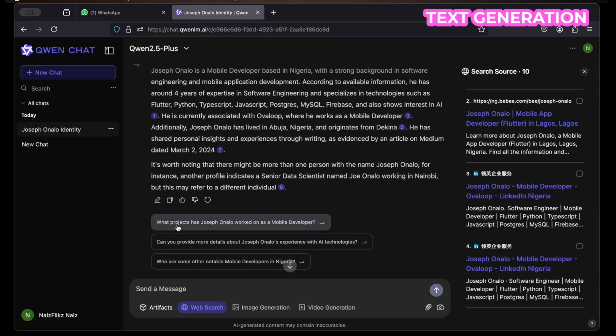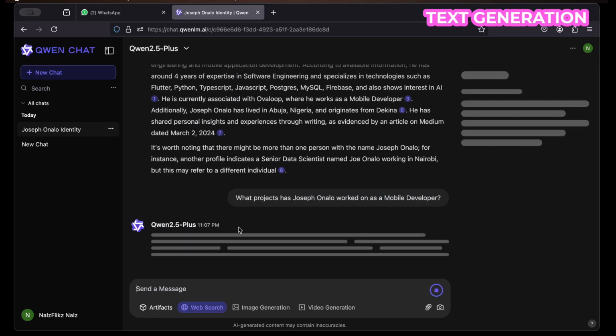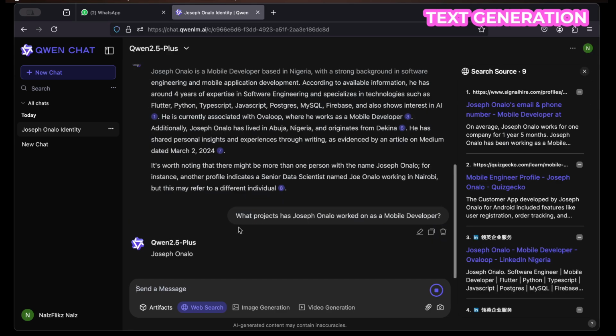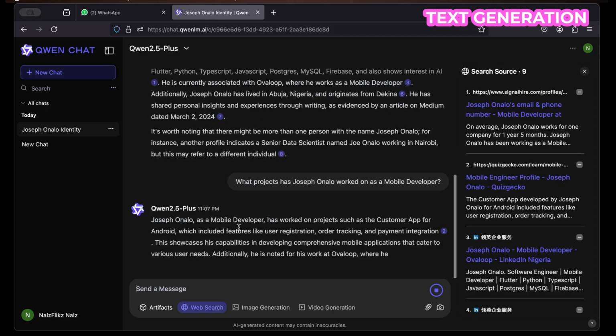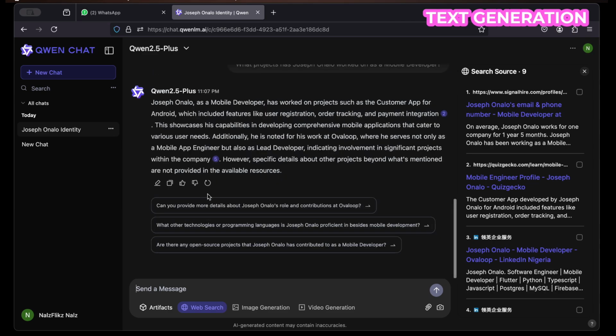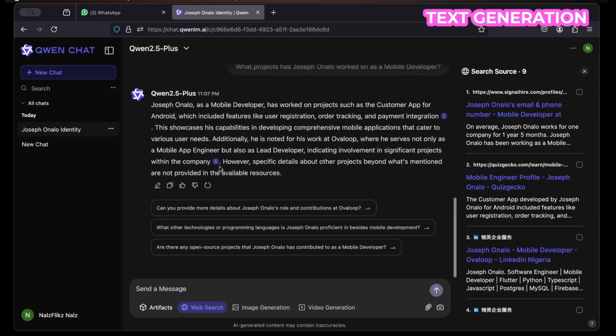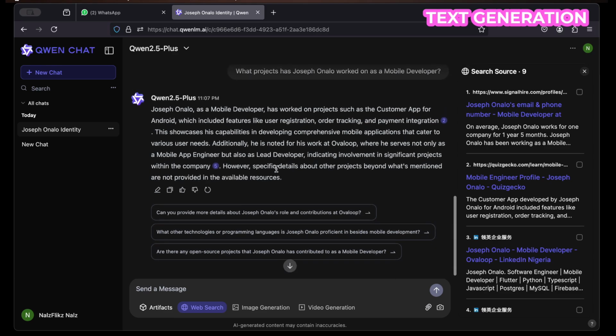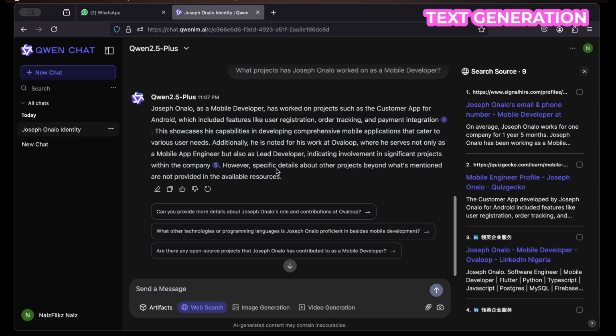So if I click on the first option here, it will do this again. These are the answers to the prompt that I clicked on. So this is how the web search feature on QWEN chat works. Okay, so this can help you to streamline the things you want on the web if you want to use the QWEN chat.